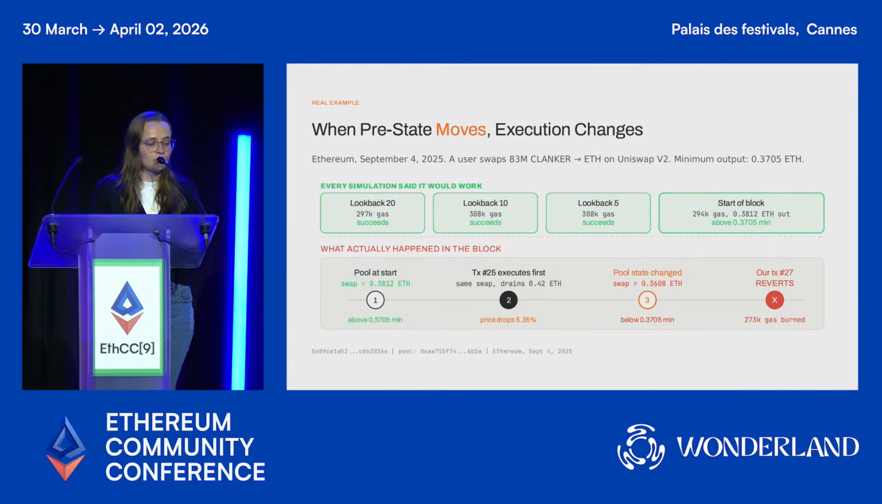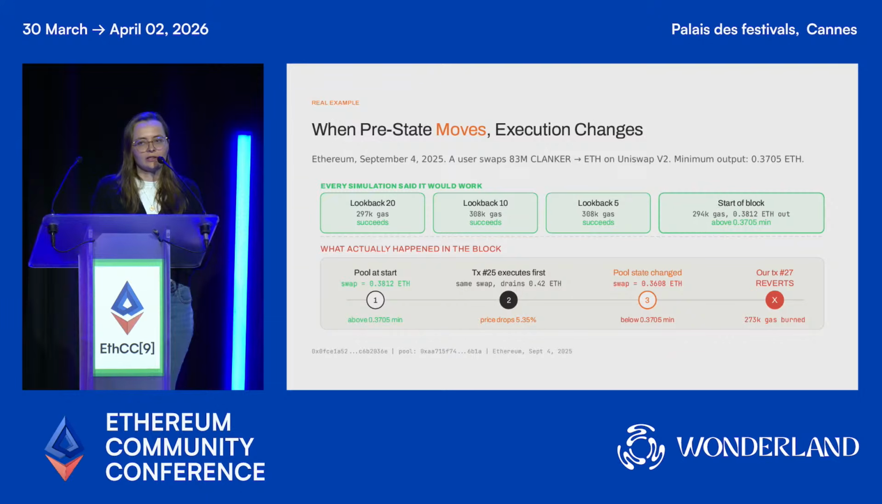However, it wasn't at position 1, it was at position 27, and there was another transaction at position 25 in the same block that did a swap in the same pool in the same direction. It moved the price by around 5.5%. As a result of that, since there wasn't too much liquidity in the pool, the transaction now would have received only 0.36 ETH, which is lower than the slippage tolerance that was specified, and the transaction ended up reverting, still executing on-chain and using some gas.